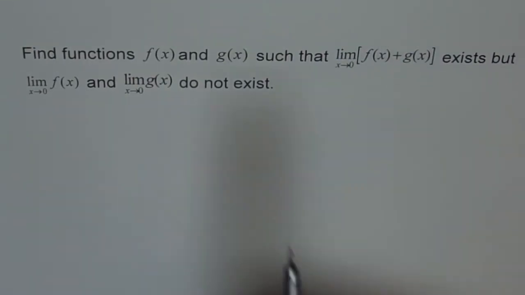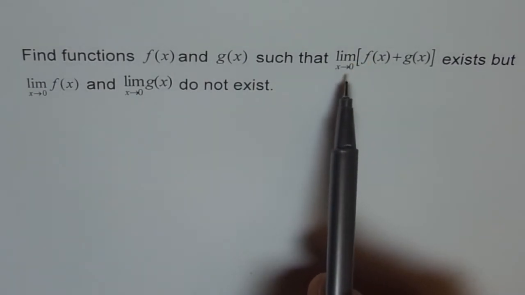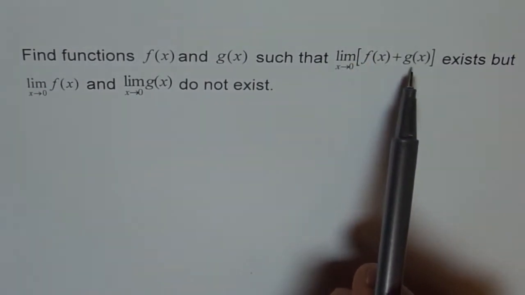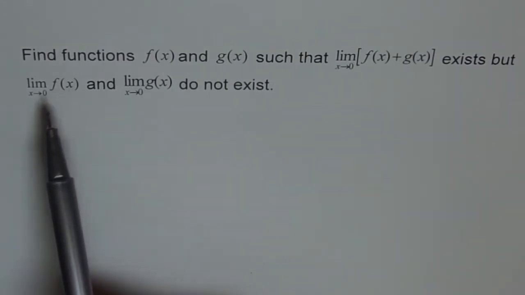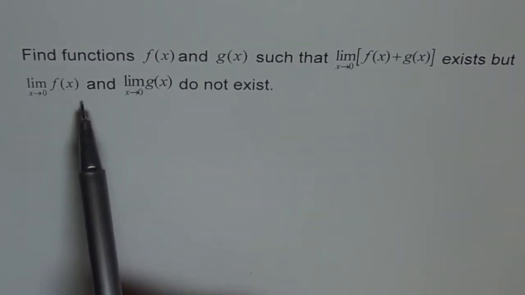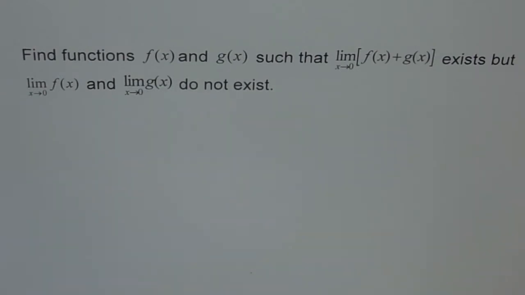Find functions f of x and g of x such that the limit as x approaches 0 of f of x plus g of x exists, but the limit of f of x as x approaches 0 and the limit of g of x as x approaches 0 do not exist. So that is the kind of question we have now. How is it possible? Is it possible or not?